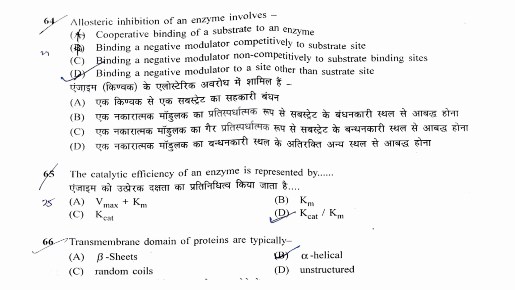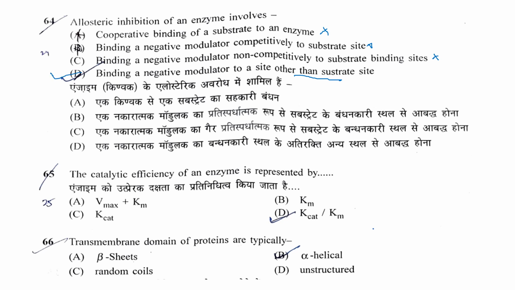Next question is, allosteric inhibition of an enzyme involves cooperative binding of a substrate to an enzyme. False. Binding of a negative modulator competitively to the substrate site. No. Binding of a negative modulator non-competitively to the substrate binding site. No. Binding of a negative modulator to a site other than the substrate site. So the correct answer is D.